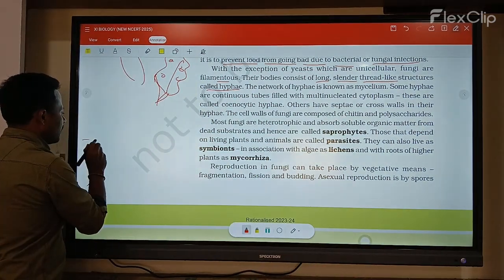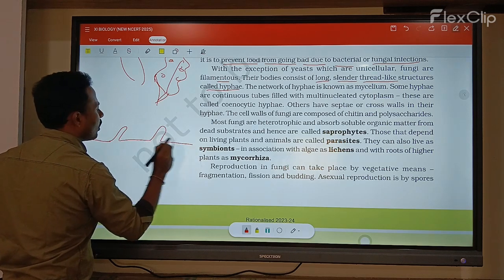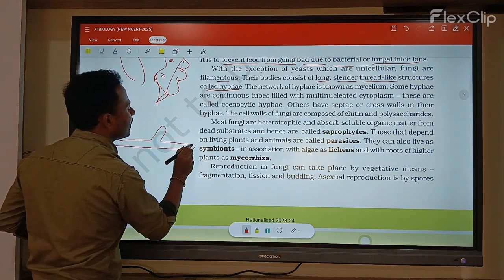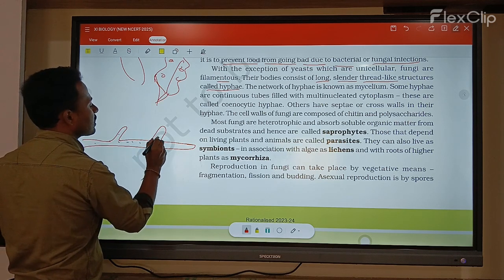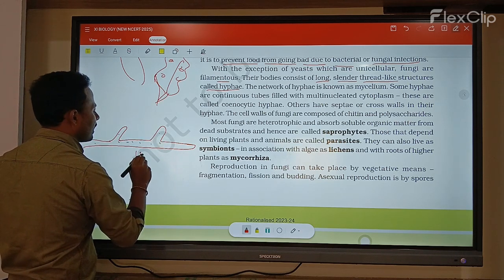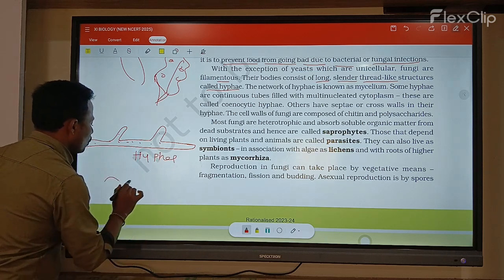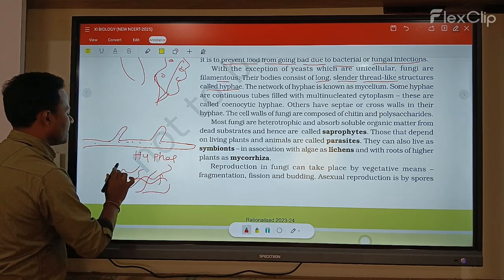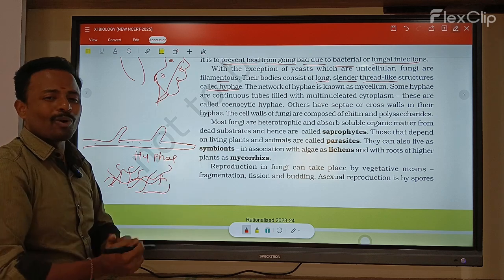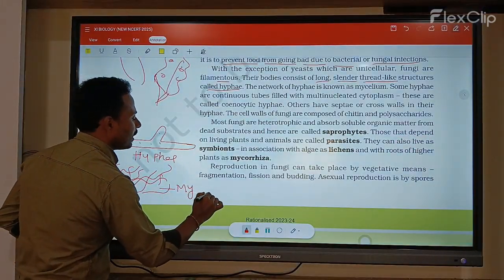Now, in a fungal member, the body appears as a long, thread-like structure. This thread-like structure is called hyphae. A network of hyphae forming a group or colony is called a mycelium.